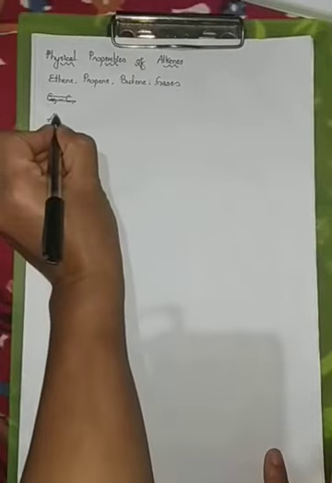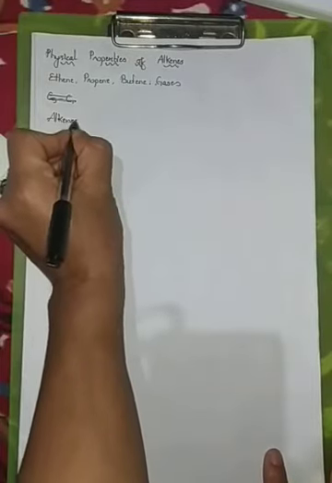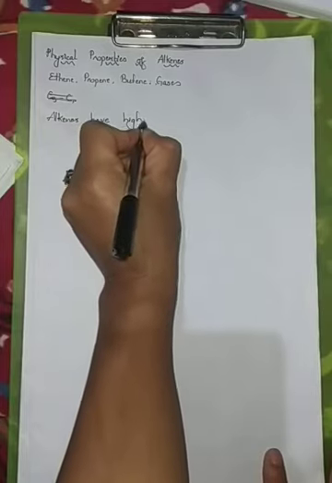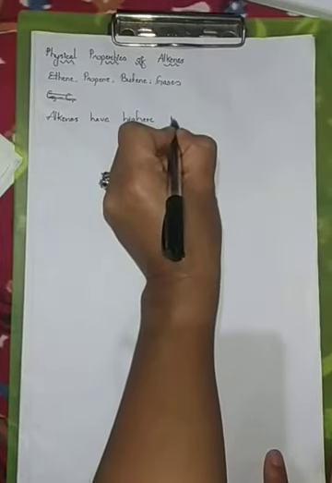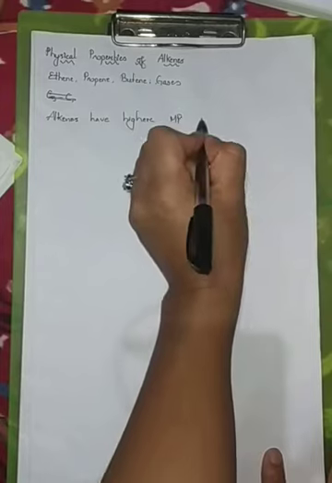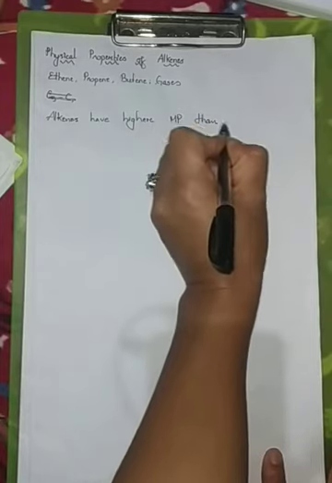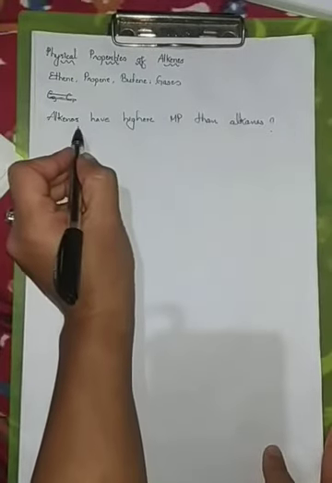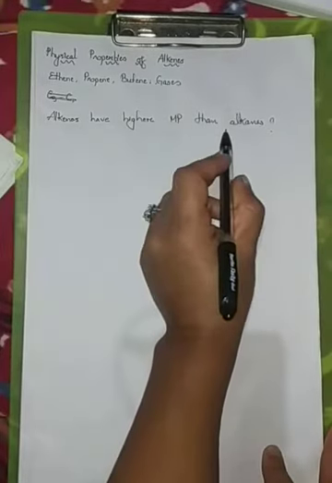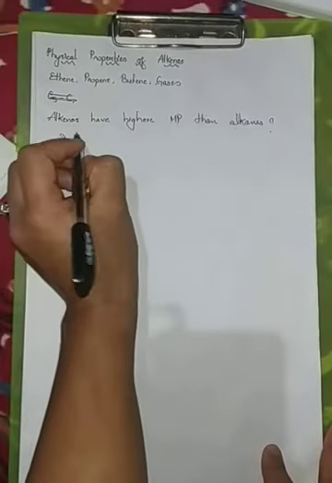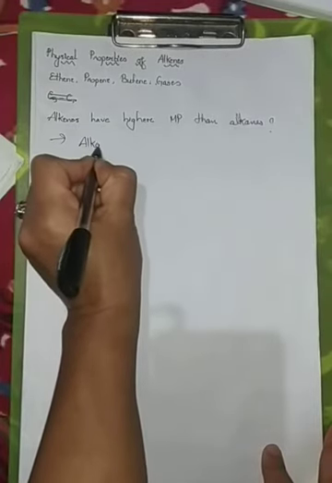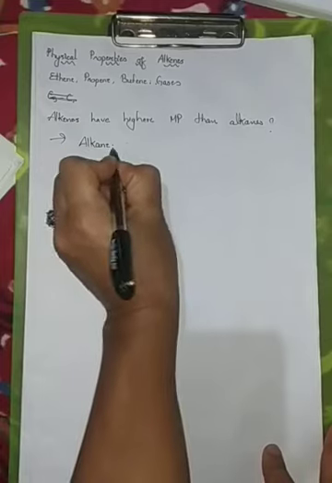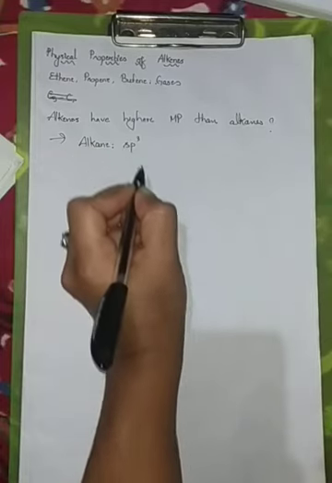Why? Alkenes have higher melting points than alkanes. Now, why? If we check alkanes, the single bonded carbon atom is sp3 hybridized.